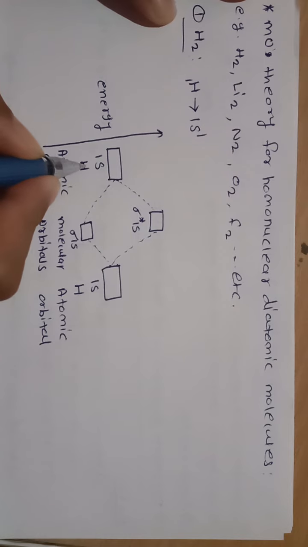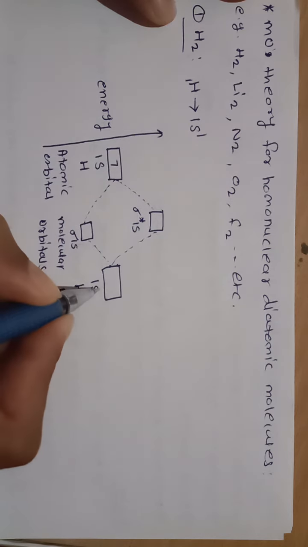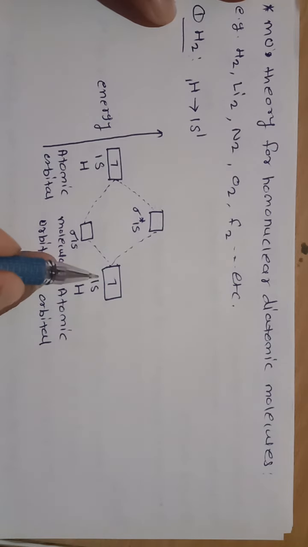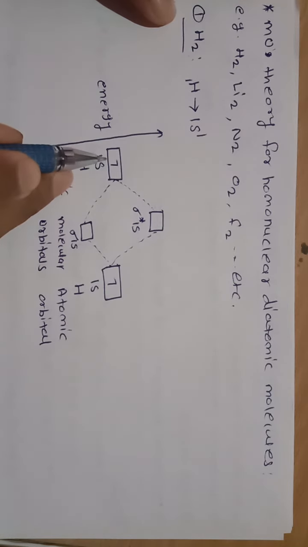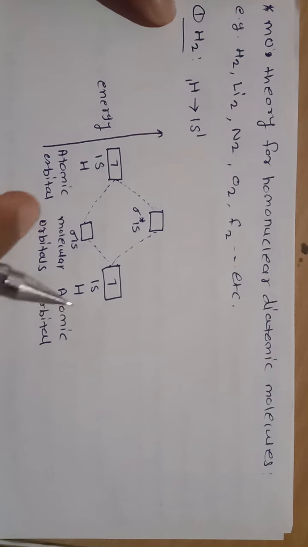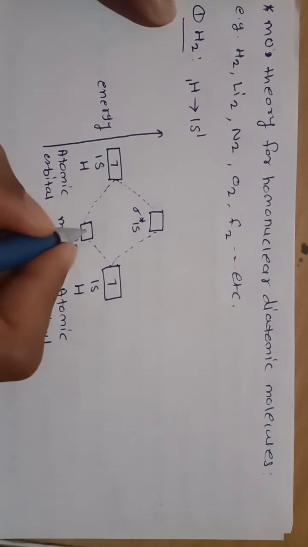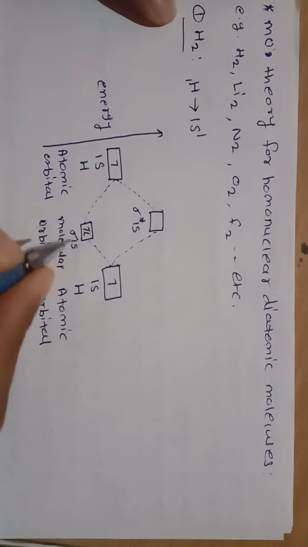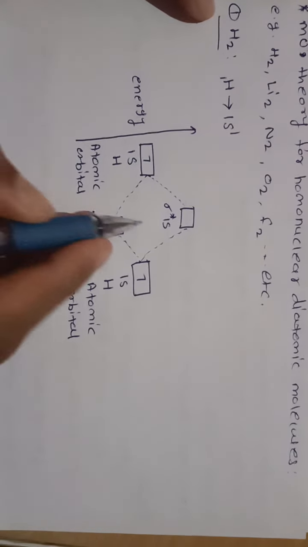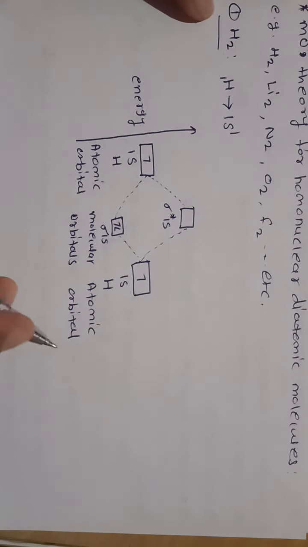Here the electronic configuration of hydrogen is 1s1, that is, in 1s only one electron is present. In the other hydrogen also only one electron is present in the 1s orbital. Here the total electrons are 2, one electron from the first hydrogen and one from the second hydrogen, and therefore they occupy the lower energy molecular orbital. Both these electrons occupy this molecular orbital, whose capacity is 2. So 2 electrons occupy the lower energy molecular orbital. This is the energy level diagram of the H2 molecule.